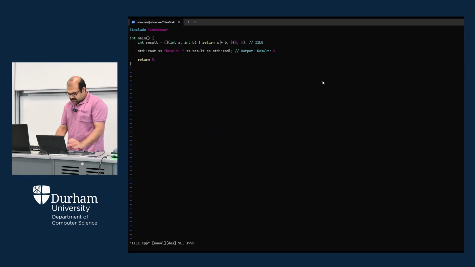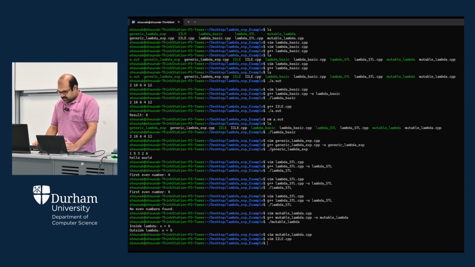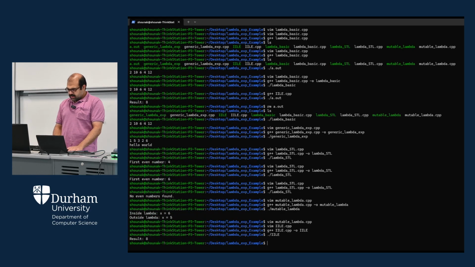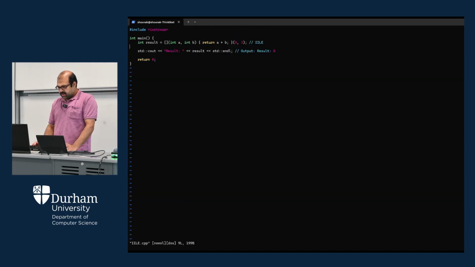Okay, so let's quit, and if I do the g++ here, IILE.cpp, then -o IILE. Okay, so you have now created the compiled file without any compilation error, so you can run this one. So let's see. Yes, the result is 8. So let's change some value here.